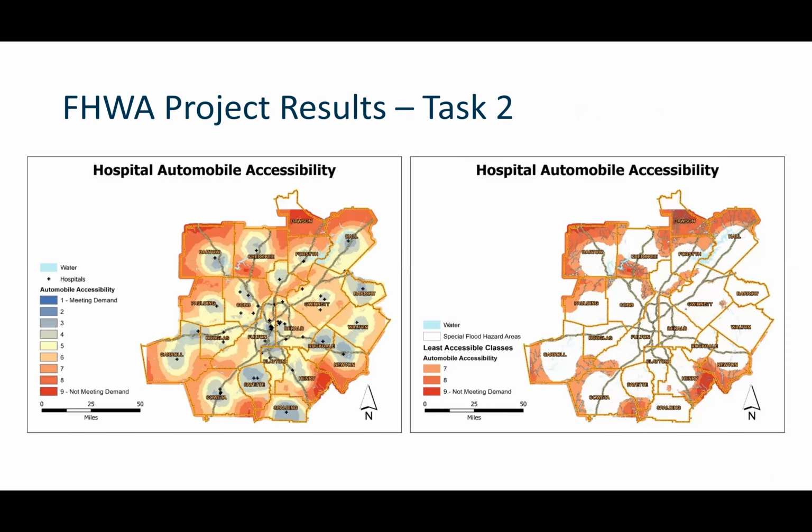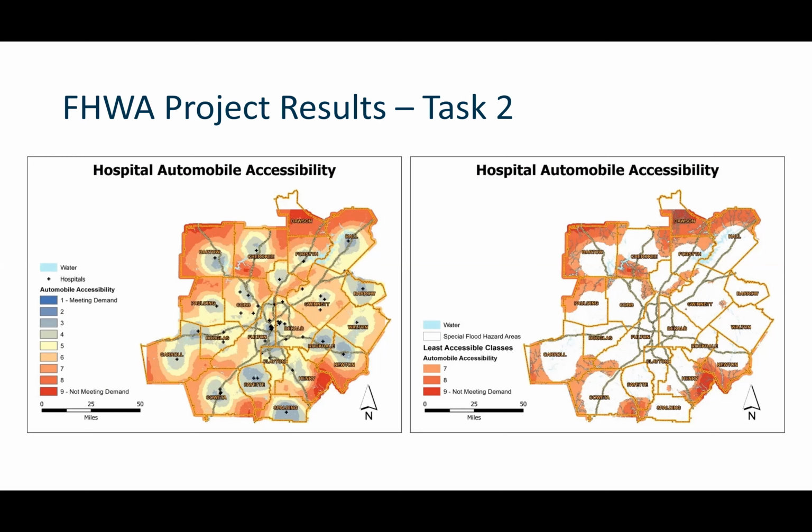One of the other things that we did specifically for the entire region, the 20 county region that ARC covers, is a lot of these accessibility maps, and we did them for auto and transit. You can see this one is specific to hospitals. So this is access by automobile for different households trying to get to local area hospitals. The blue areas are good. There are a lot of redundant pathways to get from a house to a hospital. As it gets more into the red, those areas and the people who live there are going to face the most risk of being cut off from that access.